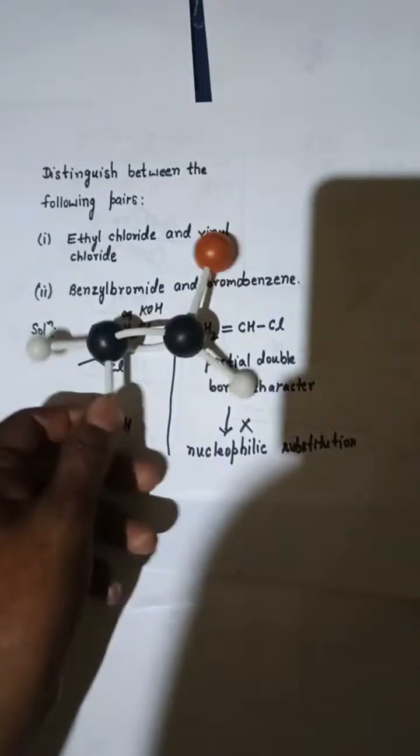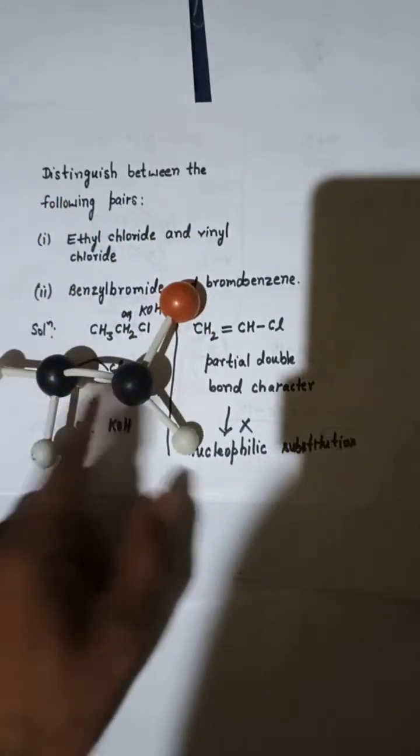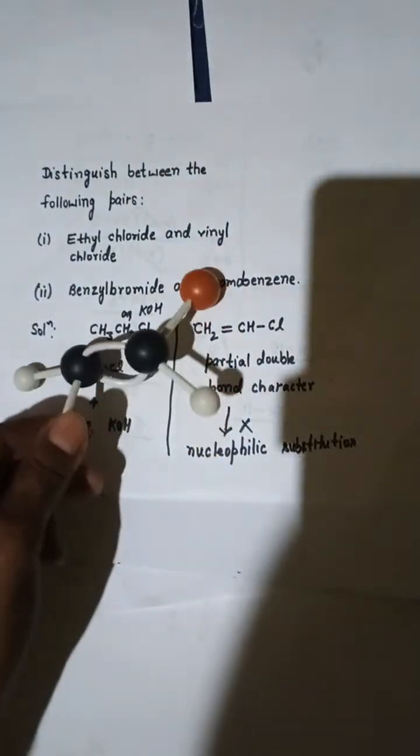So this one is your vinyl bromide. Two things are there here. You can consider 2 carbon atoms, and the pi bond is here, and then there is a bromine. So this is vinyl bromide. Similarly, if I change this bromine with this green one, it will be vinyl chloride.